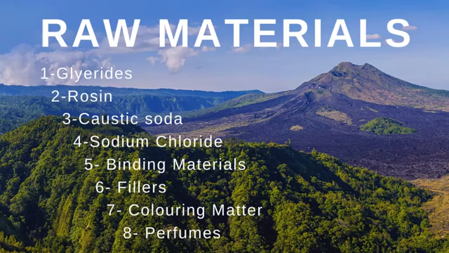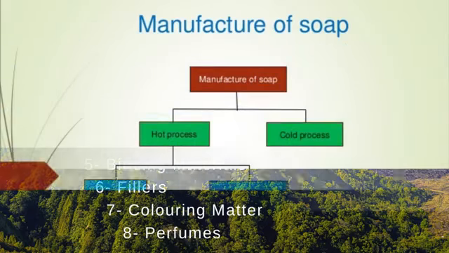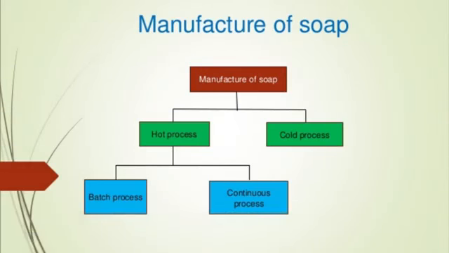Now we come towards the manufacturing of soap. There are two types of processes that are employed for the manufacturing of soap. Number 1, hot process. Number 2, cold process. Usually laundry soap, toilet or bath soap is manufactured by hot process. Transparent and other special types of soaps are produced by cold process. The hot process is further categorized into two types. Number 1, the batch process. Number 2, the continuous process. Now we discuss one by one each process.